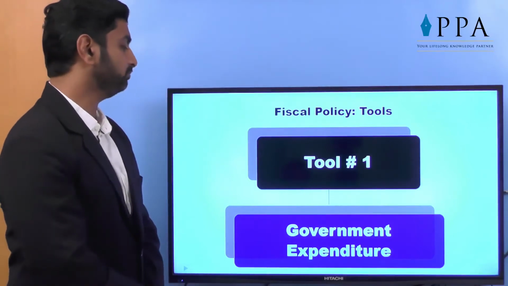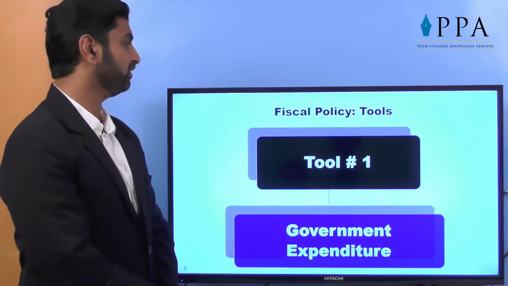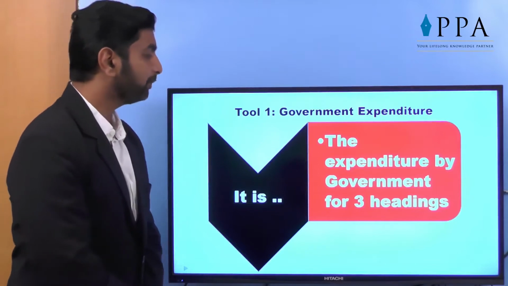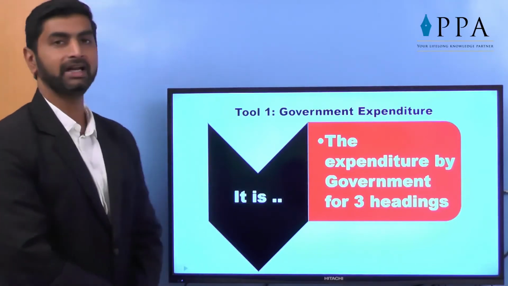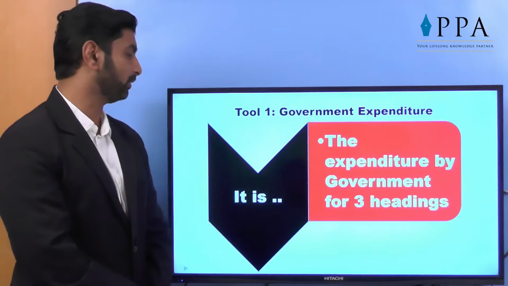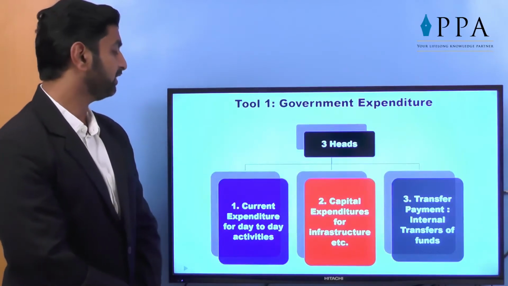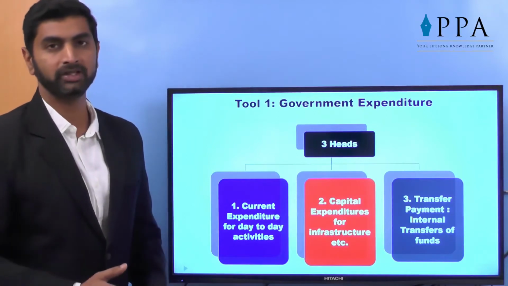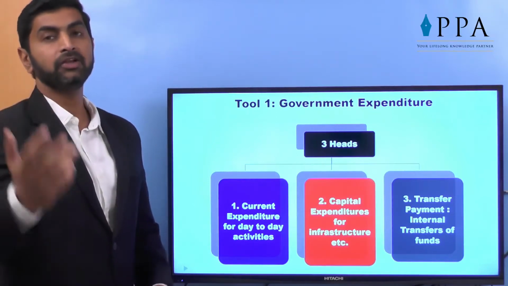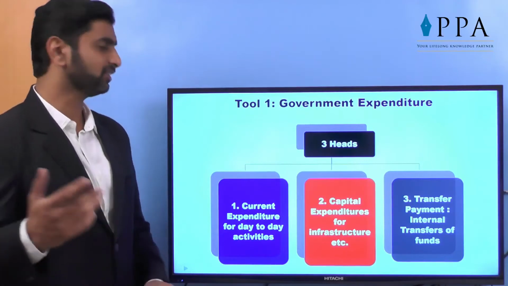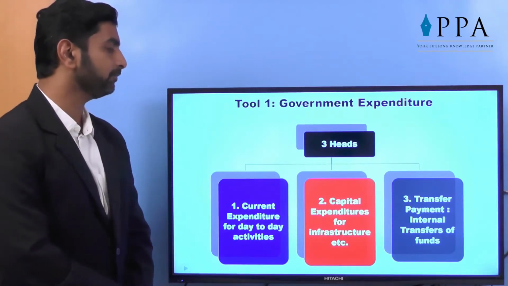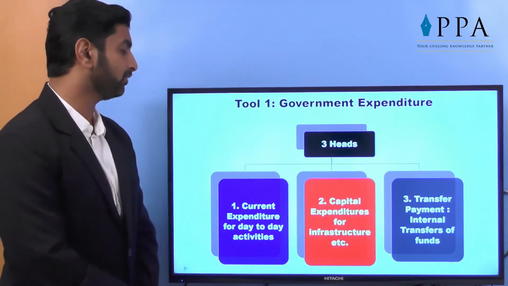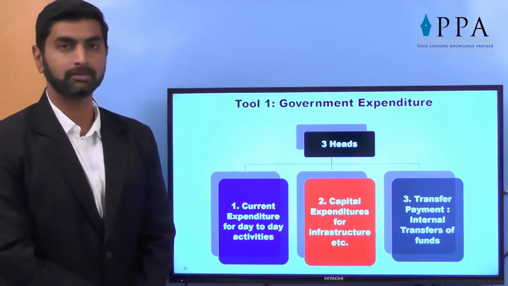Tool number 1 is government expenditure. Let's see how it works. It is the expenditure by government under 3 headings. On which headings does the government make expenditure? The 3 heads are current expenditure for day-to-day activities, like salary of government employees, maybe fuel to be purchased for government vehicles. Capital expenditure by government for infrastructure, that is long-term activities.